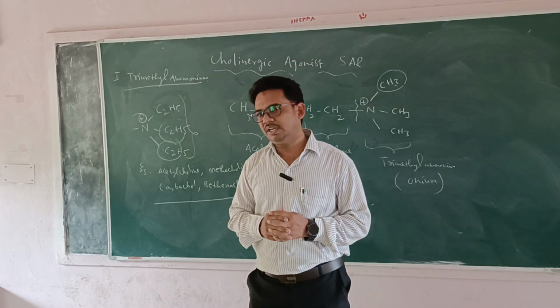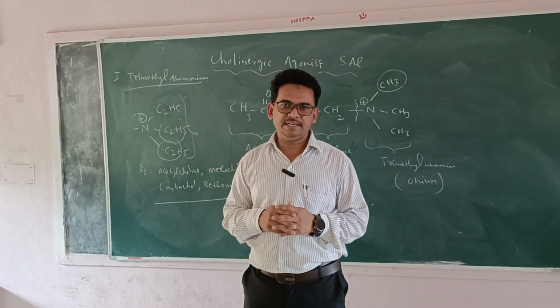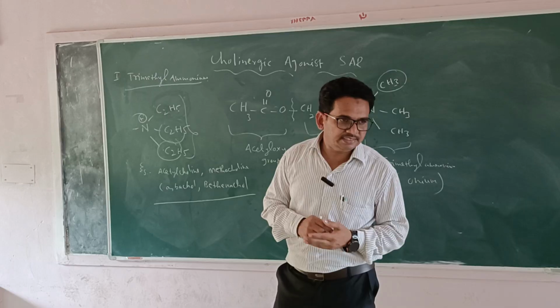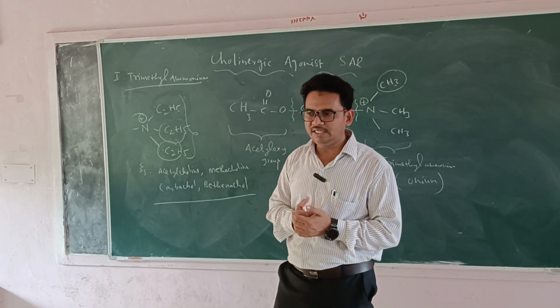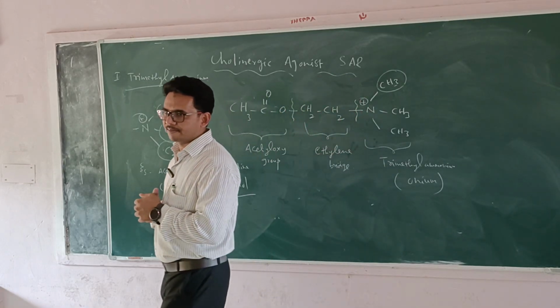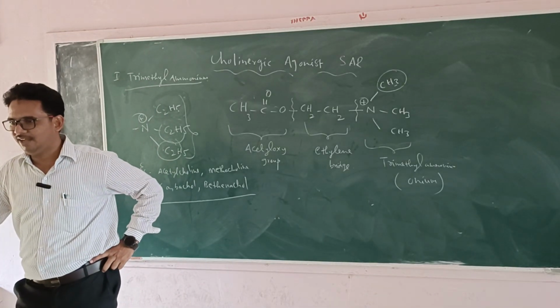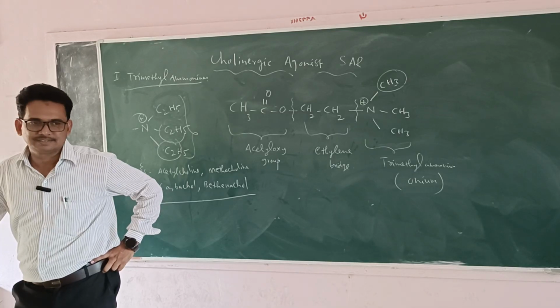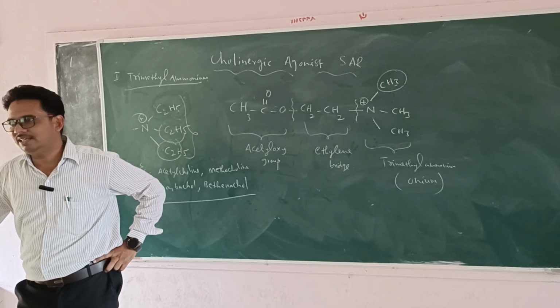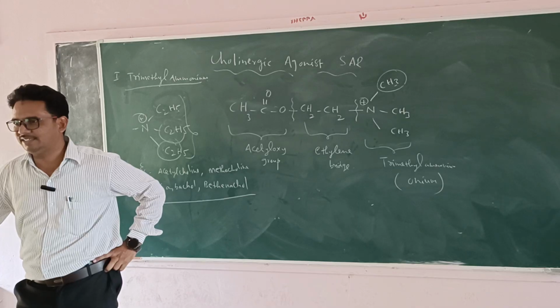Generally, what does acetylcholine do? Does it increase the blood pressure or decrease the blood pressure? Cholinergic drugs increase or decrease? Increases. Are you sure? Cholinergic drugs are always opposite to adrenergic drugs.